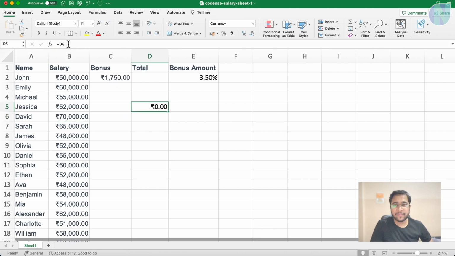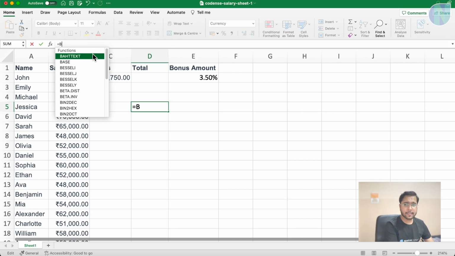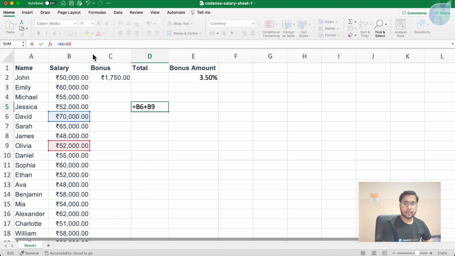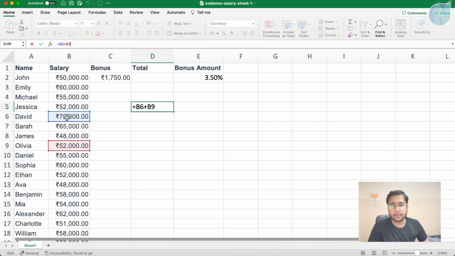No, my formula is wrong. So I can also type the formula here. B6 plus B9. Enter. So this formula is now B6 and B9. You can see these two cells.